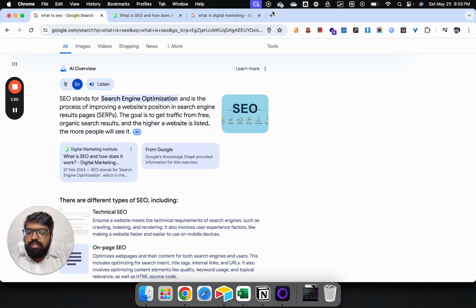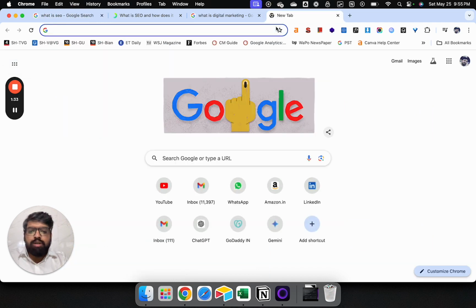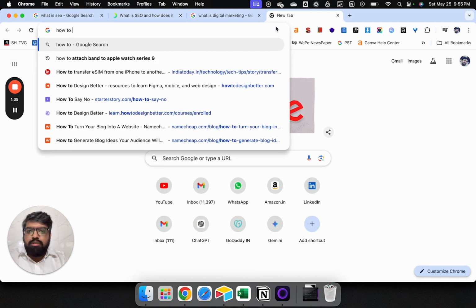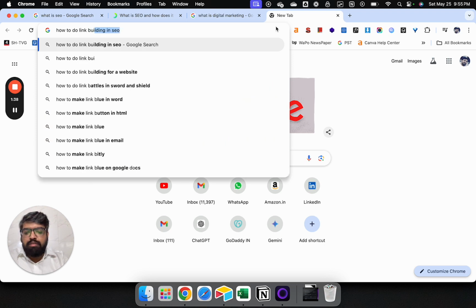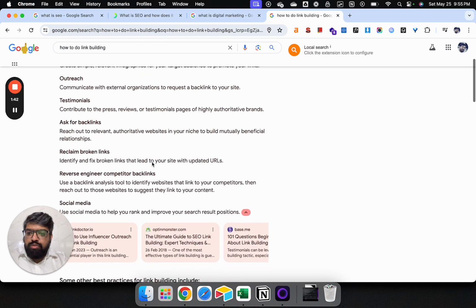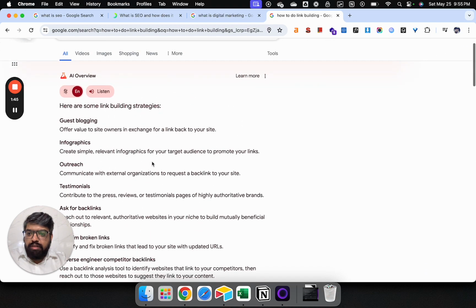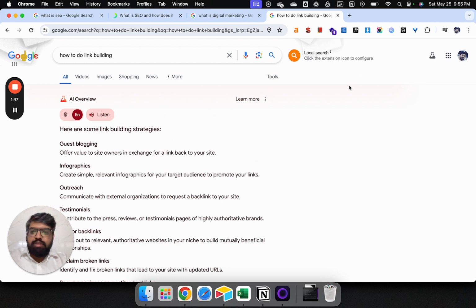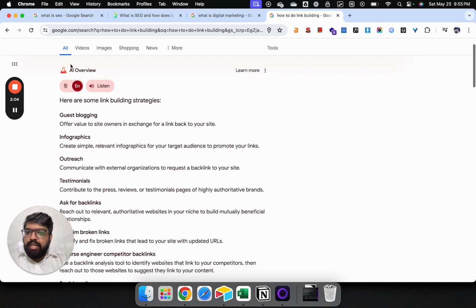Same thing, let's say I want to know more about how to do link building. For that as well, if you see, Google has generated a few notes. Basically I have been testing this feature with Google Search Labs. If you see the icon here, it's turned on. This is Google Search Labs, and this will be called AI overview. It is rolling out in the US right now, but in a few weeks it will also be available in India and other countries as well. So this is what AI overview is right now.